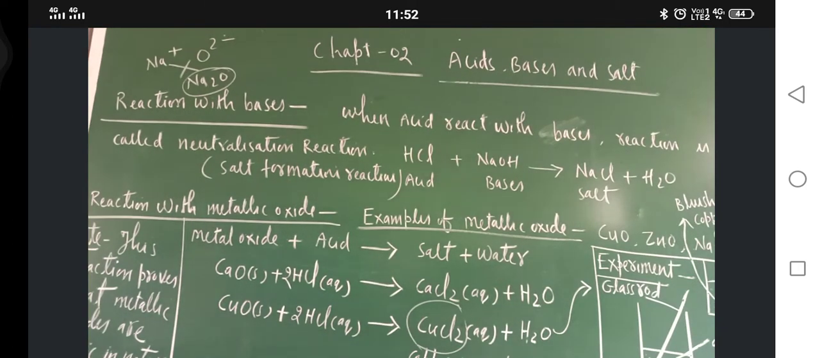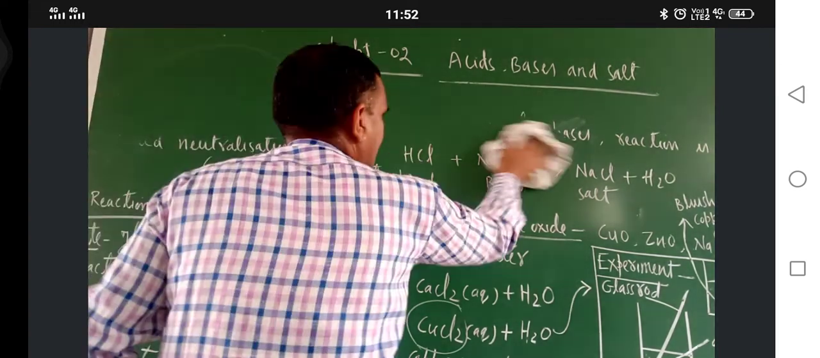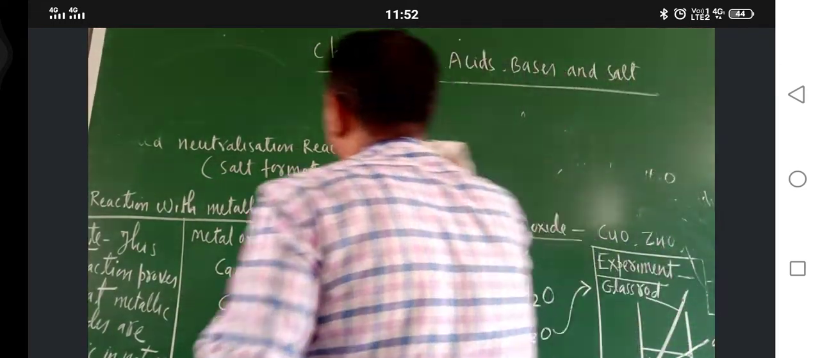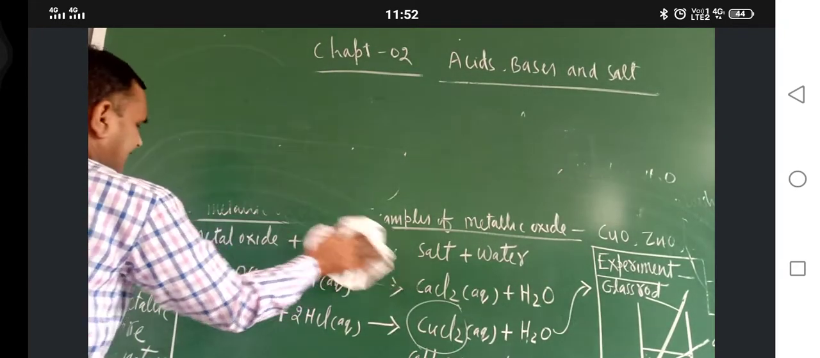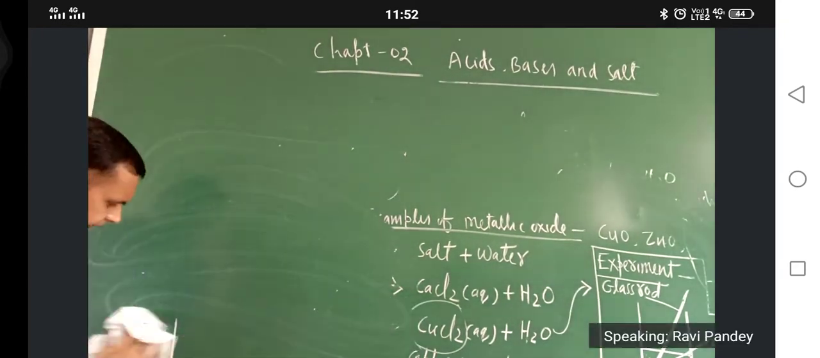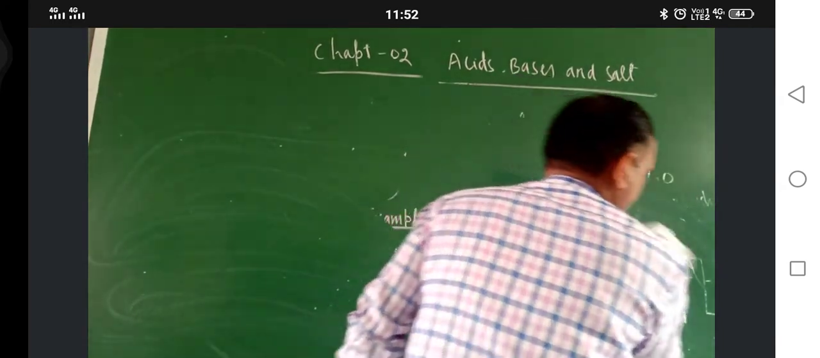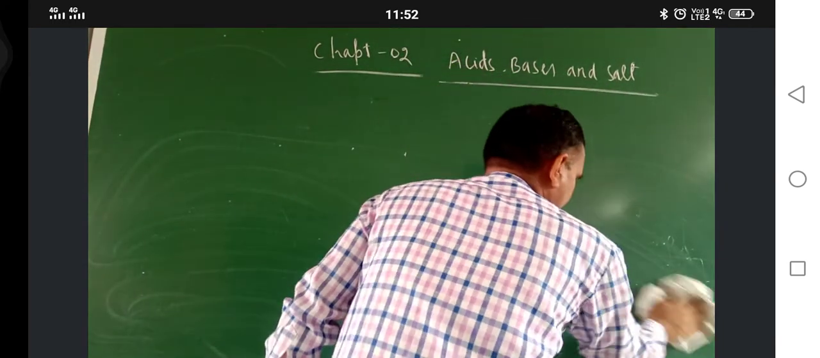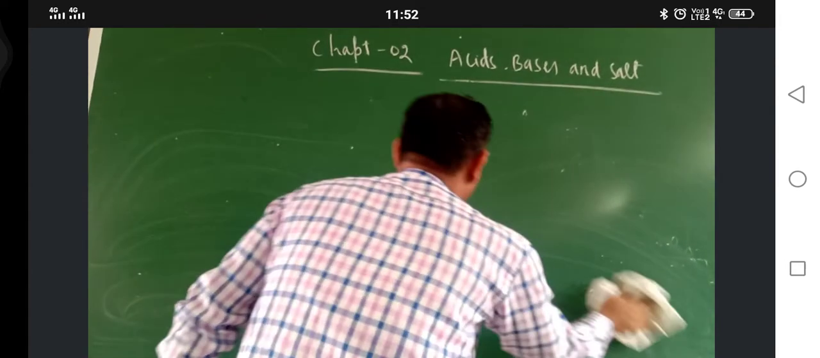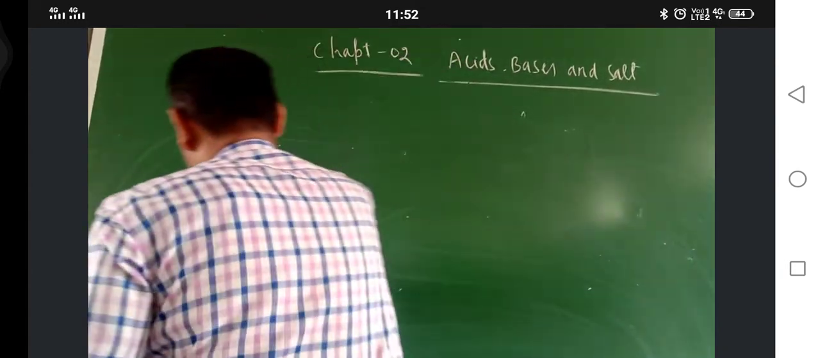So let me rub this one. More about acids. You might have heard about the different types of acids: citric acid, acetic acid, malic acid, tartaric acid. Different types of acids. Are you aware or not?